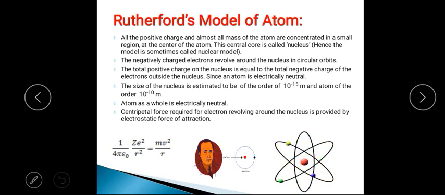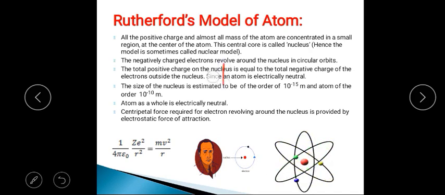So how do you all know that the centripetal force is required for a circular motion? For the revolution of electrons around the nucleus, the centripetal force is required. That centripetal force is provided by what? The electrostatic force of attraction between the negatively charged electrons and the positively charged nucleus.